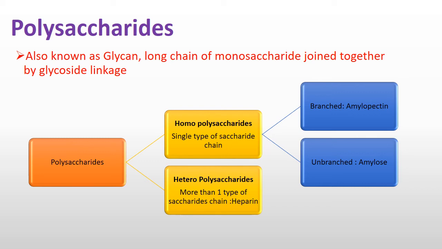Homopolysaccharides are again classified into two types, branched and unbranched. If in a homopolysaccharide all the monosaccharides are joined together in the same linkage, there is no branch, that is called unbranched. An example is amylose. Branch means 1,6: at the 6th carbon atom of a monosaccharide, another chain is attached. I have shown some examples here.